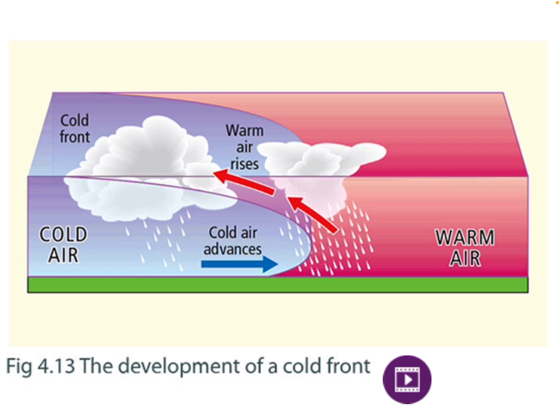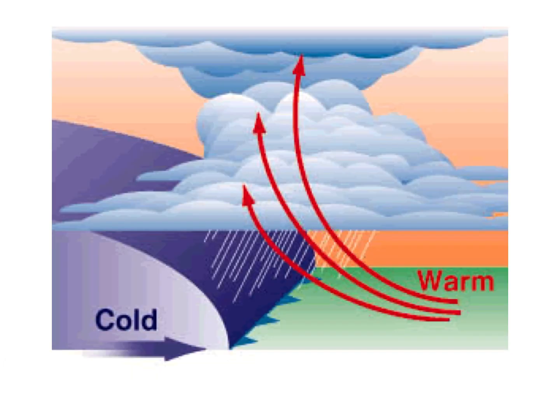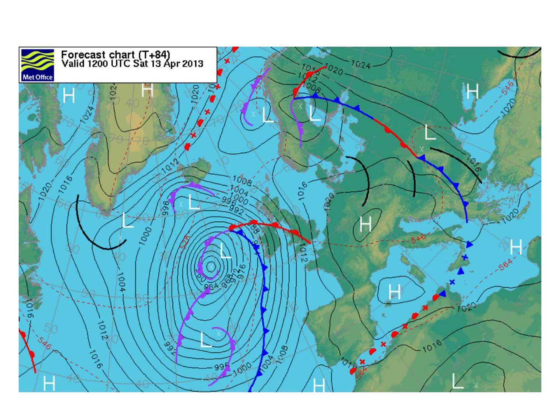So the water vapour condenses back from a gas into a liquid, into water droplets which make up a cloud, which fall as rain. So rain will fall all along the front, which is the boundary between where the cold and warm air mass meet. That could be all along the west coast of Ireland, along the east coast, wherever. Okay, so it's not good weather. That's the symbol for the cold front, if you see it in a weather map. So it's the blue triangles.